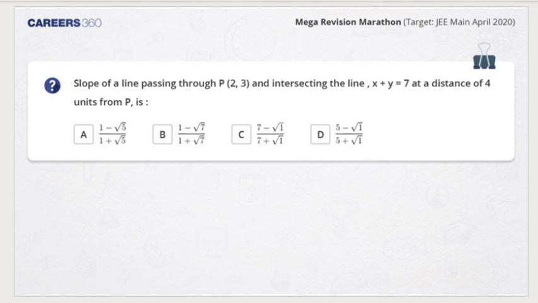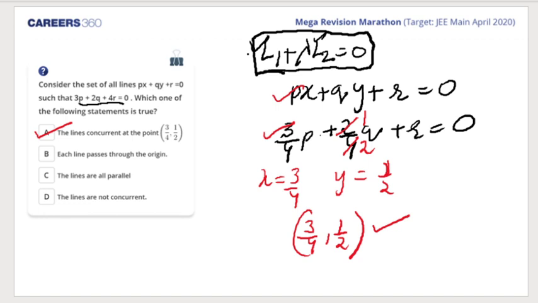Now, why C is wrong? What was C actually? C was the lines are all parallel. No, how the lines can be parallel? I mean, you consider that Px plus Qy plus R is equal to 0 is there. So whatever P, Q, R may take, different P, Q, R will give me different lines.